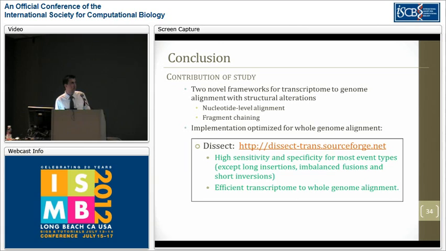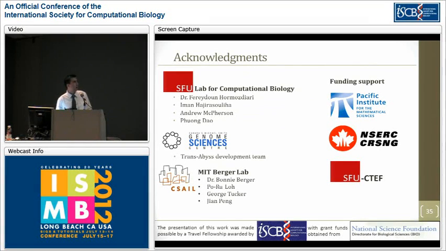Our study contributes 2 novel alignment frameworks. One of them is a nucleotide alignment, one of them is fragment chaining. We also have an implemented tool now up on SourceForge, you can download it. It has quite high sensitivity and specificity for most event types that we tested it for, with some exceptions over here. And also it is quite efficient. We were able to run the entire C42 assembly data set in less than a day using a single node.